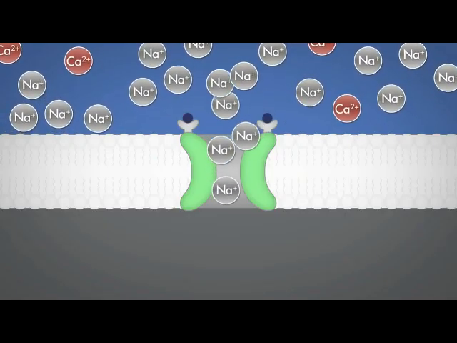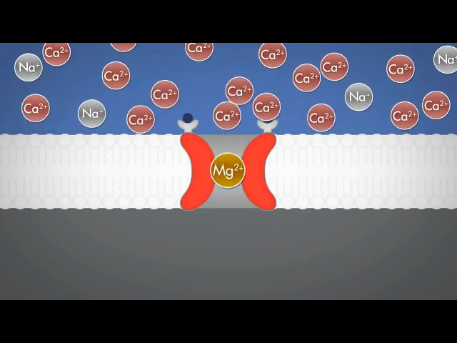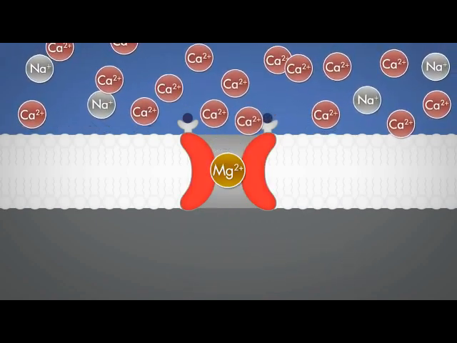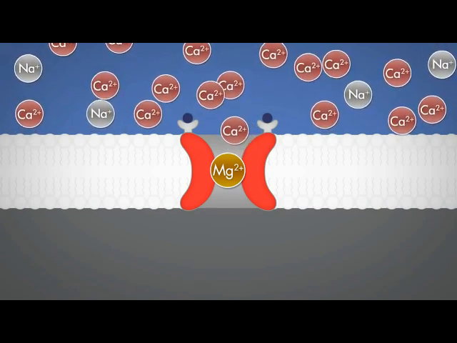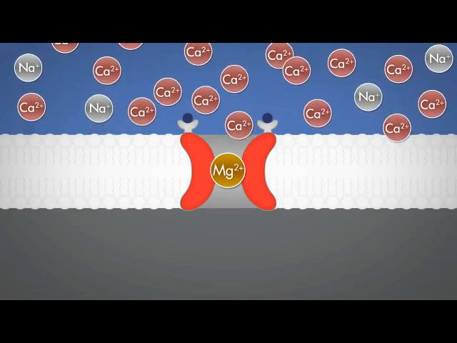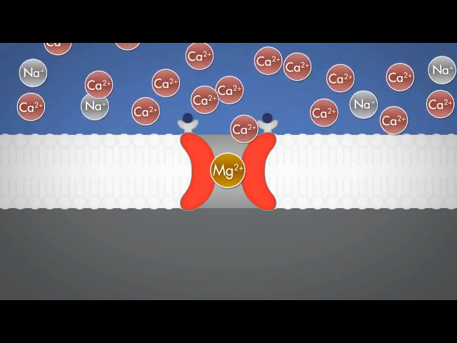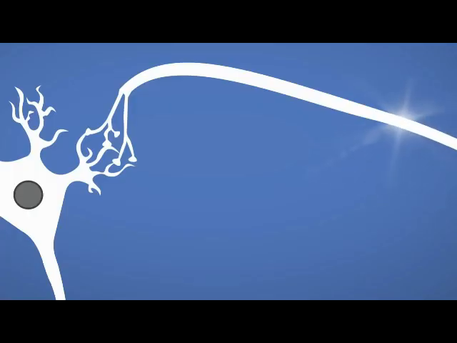The AMPA receptor is permeable to sodium ions. The NMDA receptor is also permeable to sodium, but more importantly, it has a high permeability for calcium. The NMDA receptor is also blocked by magnesium, which prevents the ions from passing through the receptor. When an action potential travels down the Schaffer collaterals, it leads to the release of glutamate, which binds to both the NMDA and AMPA receptors.